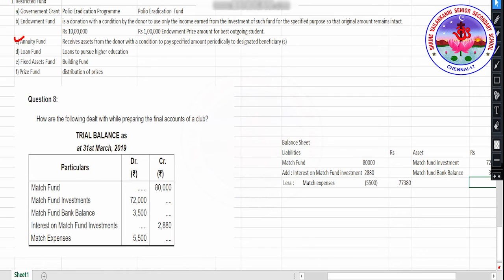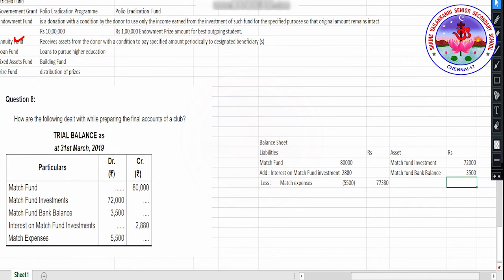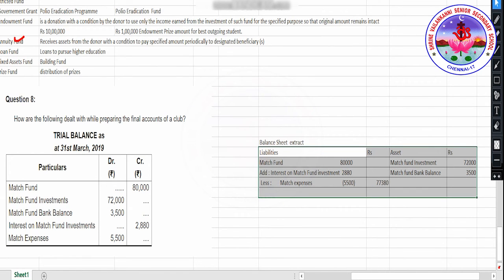Here, my balance would be 72,000 plus 3,500, 75,500. This is a balance sheet extract. Okay, so it will not tally. So this is how you're going to generally project it in the final accounts. I hope that this part is clear. As we are proceeding with the problems, you will be following it with much ease. Since this is the first problem, I'm just repeating one more time.